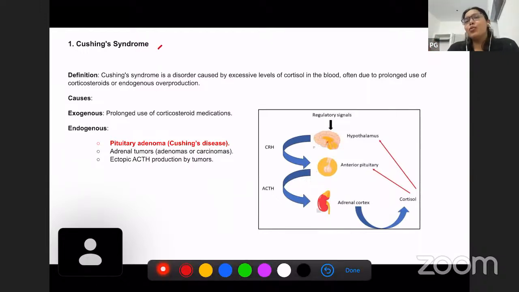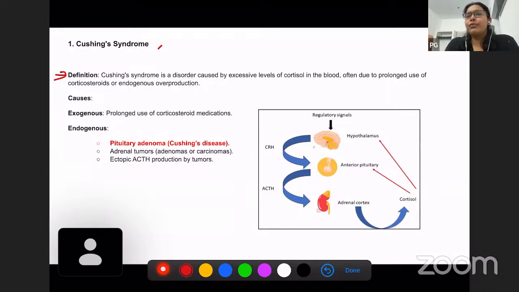So a short answer essay question which has been asked many times is Cushing syndrome. I will be discussing what Cushing syndrome is. I will review a bit of your physiology, and then I will tell you how to structure your question. So this is how I have structured this answer. First of all, I mentioned the definition of Cushing syndrome. Cushing syndrome is a disorder which is caused by excessive levels of cortisol in the blood, and is often due to prolonged corticosteroids or endogenous overproduction.